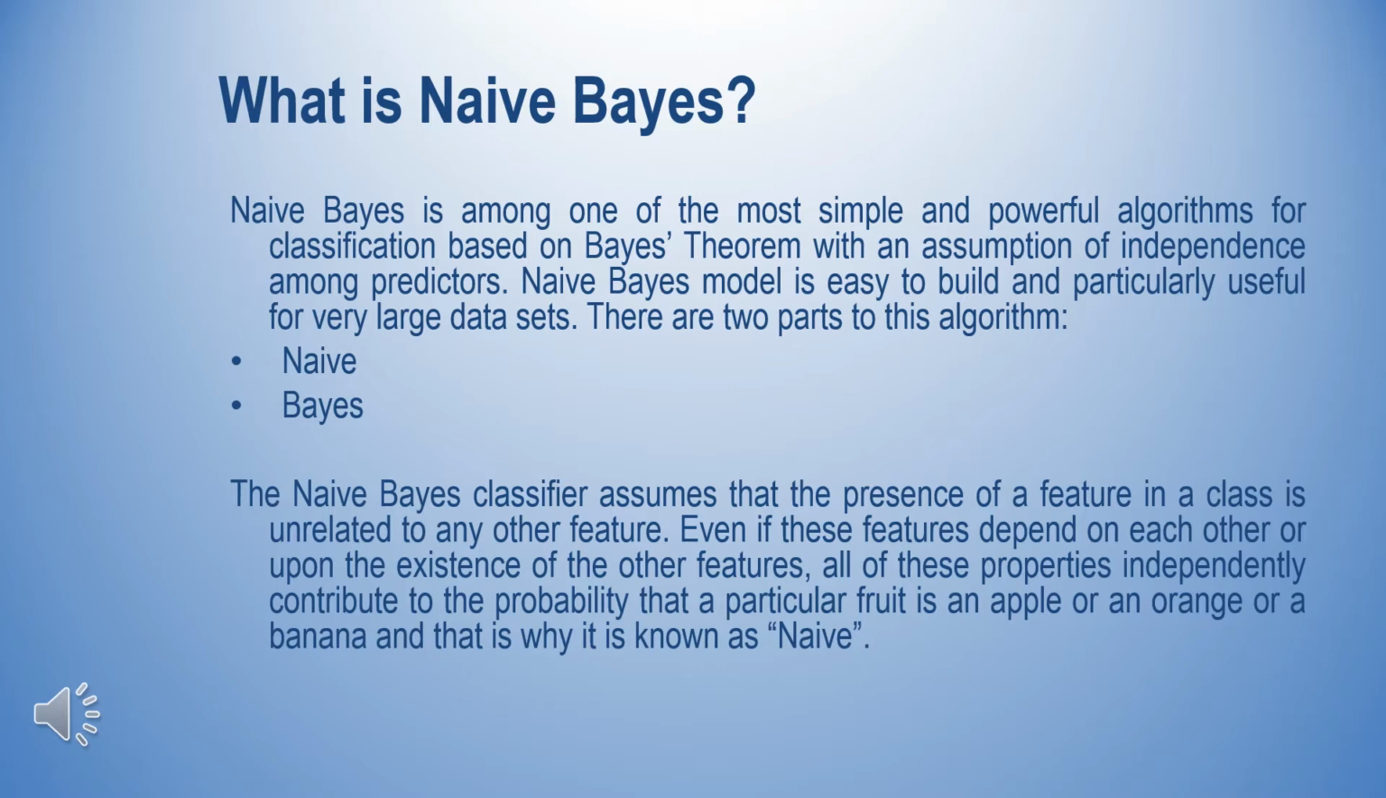One is Naive and the next one is Bayes. The Naive Bayes classifier assumes that the presence of a feature in a class is unrelated to any other feature, even if these features depend on each other or upon the existence of the other features. All of these properties independently contribute to the probability that a particular fruit is an apple or an orange or a banana, and that is why it is known as naive.